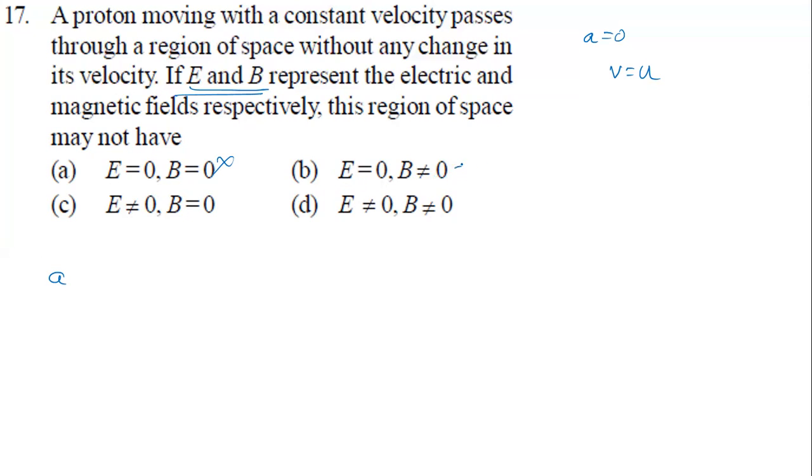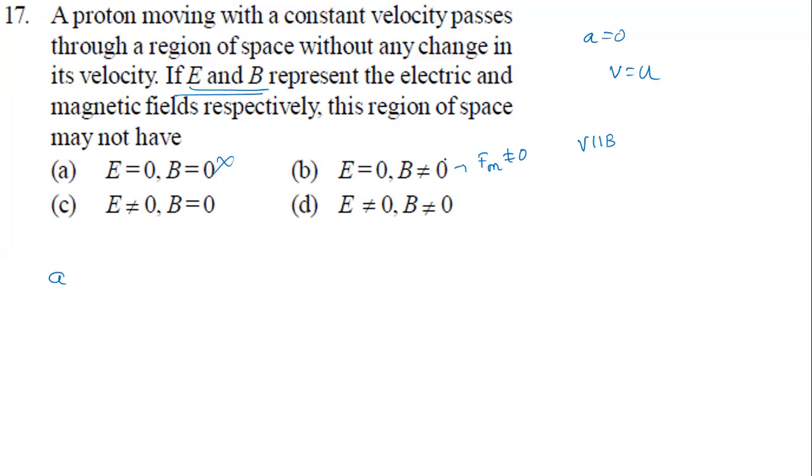If there is a magnetic field, then the magnetic force is not equal to 0, and the particle is going to deviate, in any direction, unless only one case where V is parallel to B. When V is parallel to B, force becomes 0. But they didn't mention it, so we can take any option.